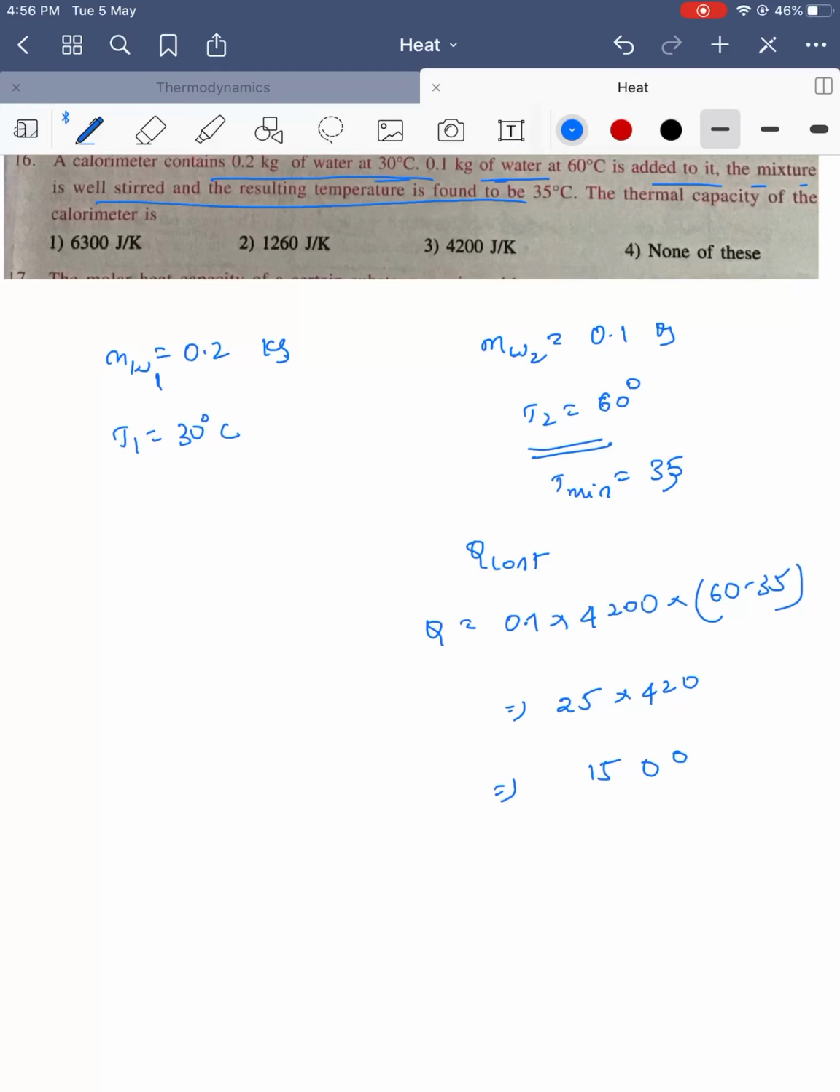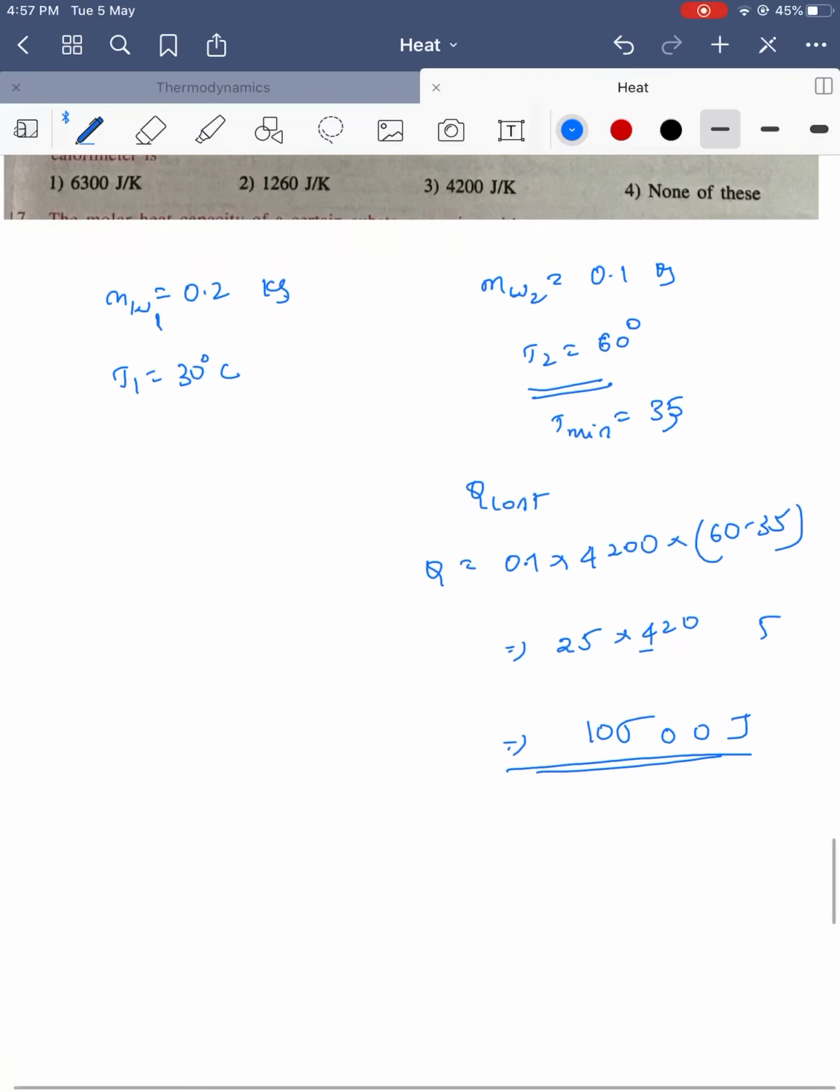I'm sorry, I made a calculation mistake. So it will be equal to 10500. This will be the amount of heat in joules released from it.